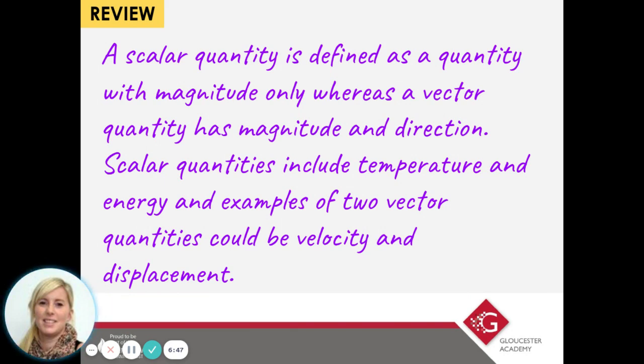So scalar quantities include temperature and energy. And examples of 2 vector quantities could be velocity and displacement. But remember, the one I was talking about just earlier was gravity. So that's an example of a force. If you've not written displacement, but you've written gravity or force, then that is perfectly okay. And there are lots more examples for both, so you could have written other examples too. Energy could be another scalar quantity. It's got a size but no direction. There are lots of different forces that have directional effects, so you could talk about those too.